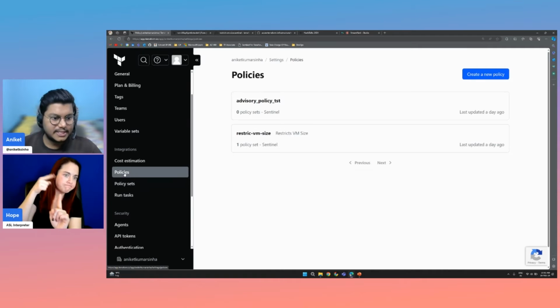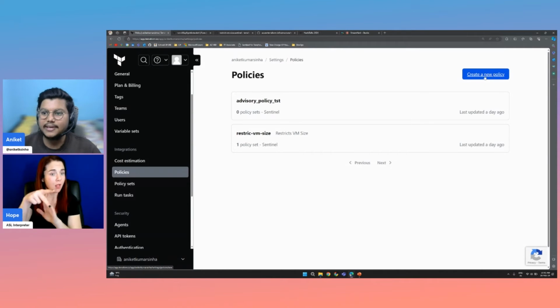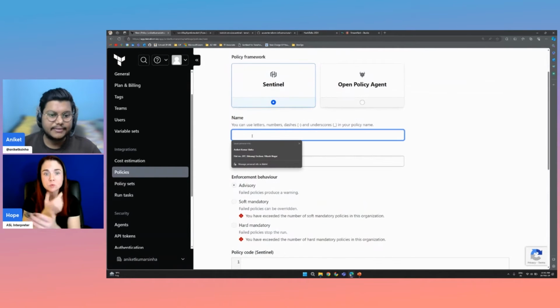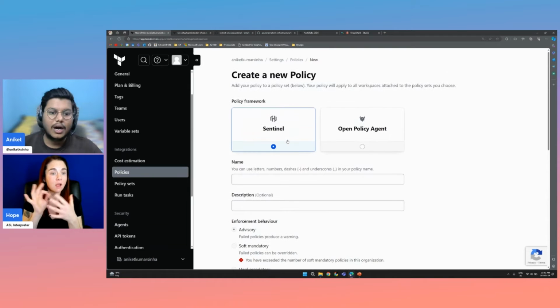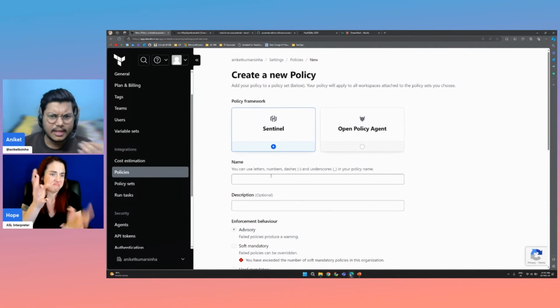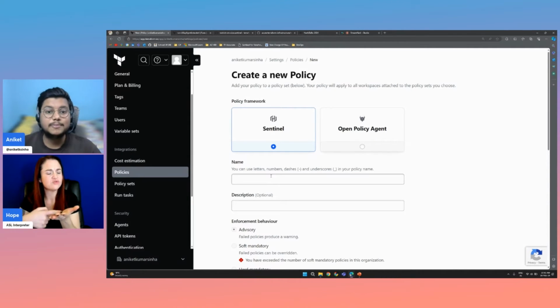So for the policies, we are going just to policies, and here we have the option of create a new policy. We are choosing the Sentinel option and giving a name to this policy which we are creating. Let's create the policy we discussed, to restrict the sizes for our VM.